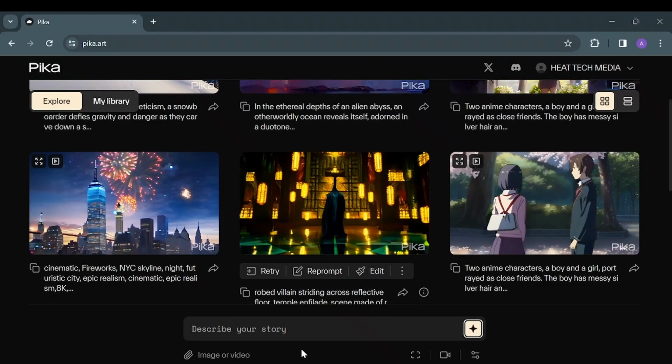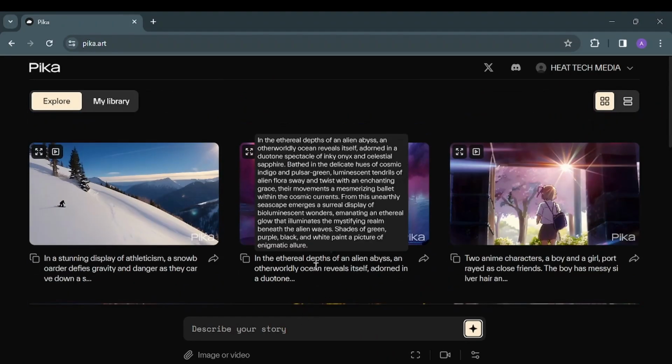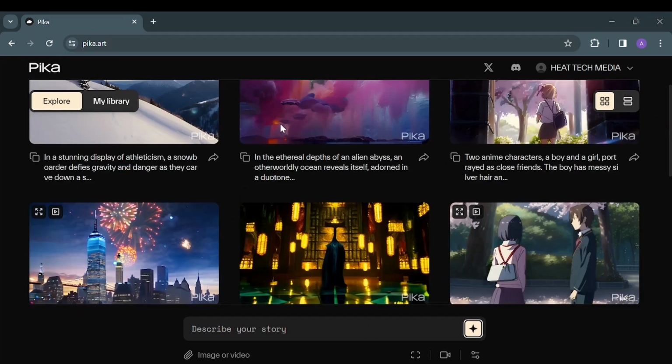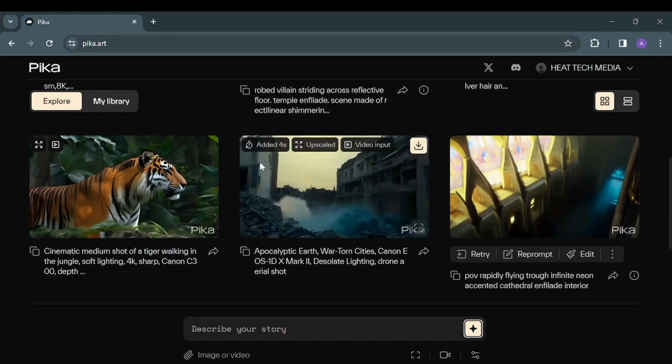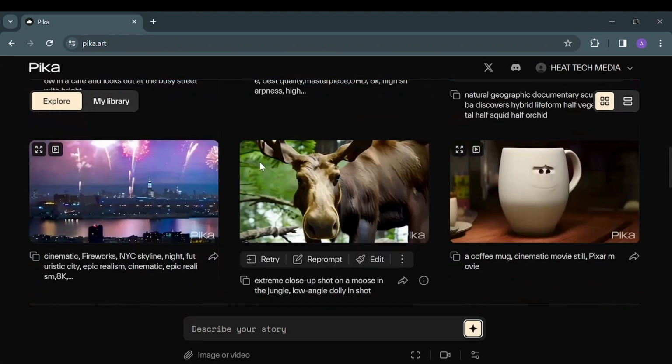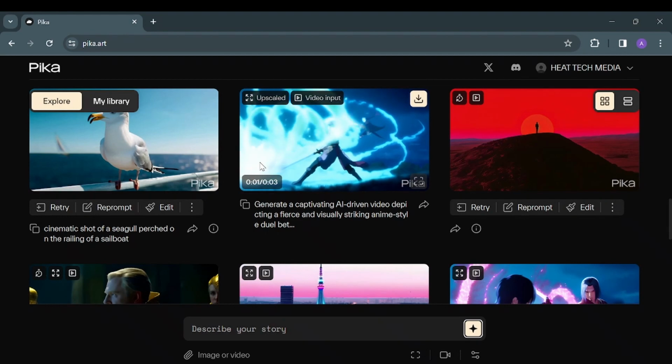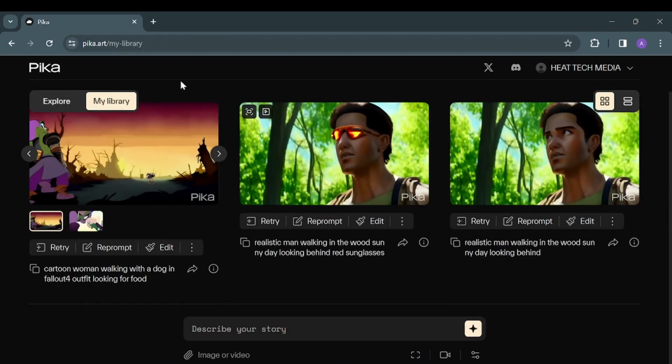Now we'll talk about the website itself, because I feel it's easier for most users to interact with a visual interface like this. When you log in, you can go to the explore page and see the samples created by others. Let me explain simply how you can create a video here. Go to your library. Here you can go down and describe your story.